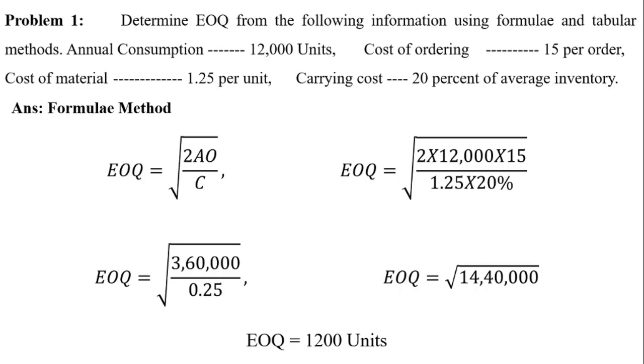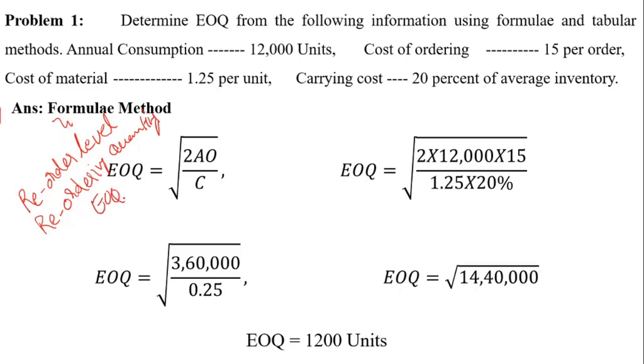Whenever the firm reaches the reorder level, then the firm is supposed to place an order for the reorder quantity for purchasing of raw materials. When the firm reaches the reorder level, they are supposed to place the order, that is the reordering quantity, also called EOQ. Our EOQ is equal to 1200 units.